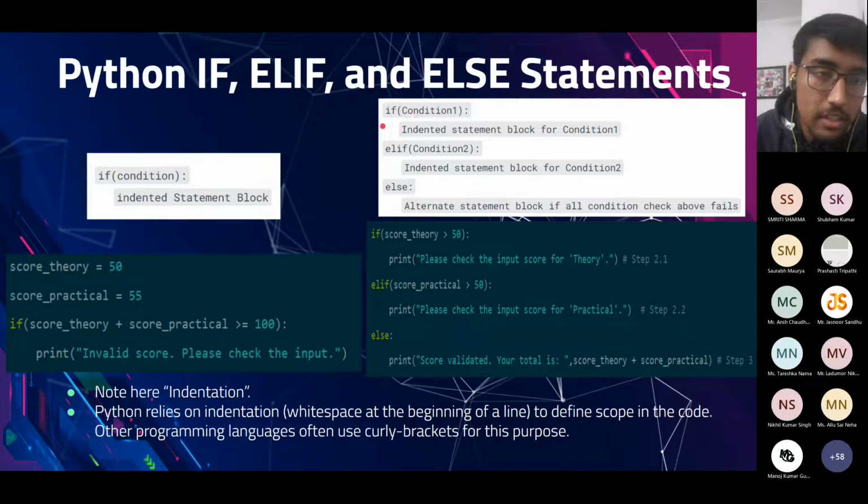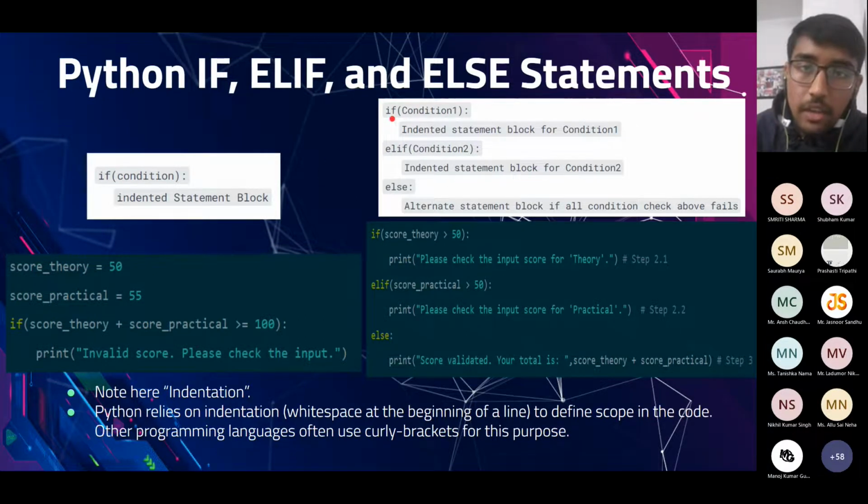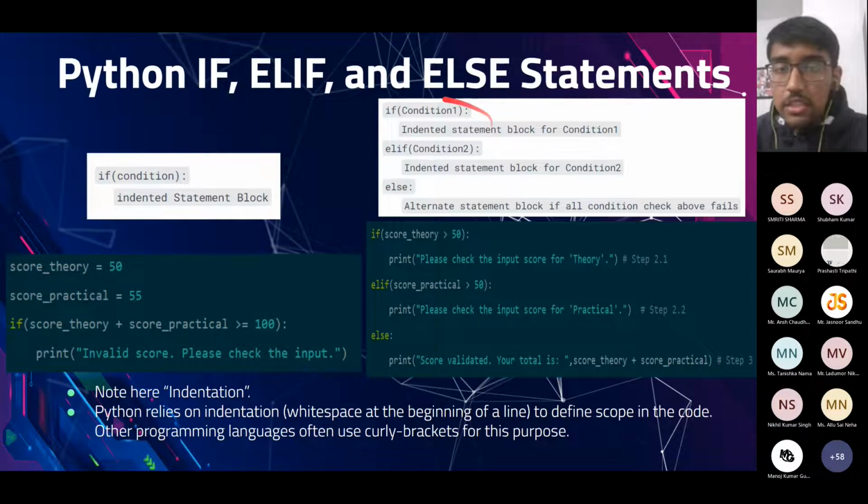Python also has if, elif, and else statements. In this type of statement, if the first condition 1 is true, the if statement will be executed. If not, condition 2 will be checked, and if this is true, then the indented block of condition 2 will be executed, and if this is also false, then the else statement will be executed. These are used to specify conditions according to our requirement.